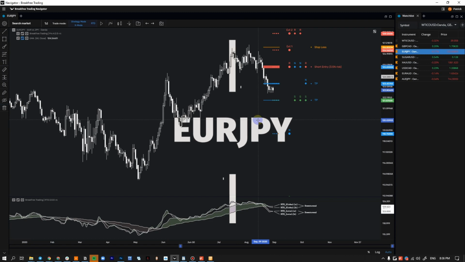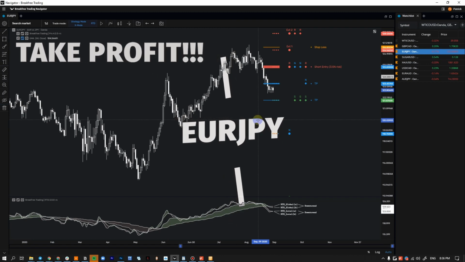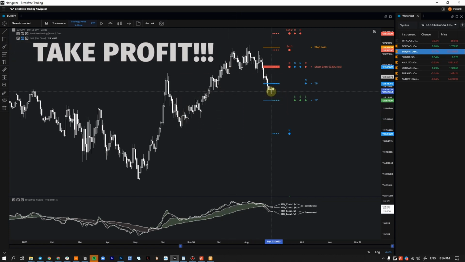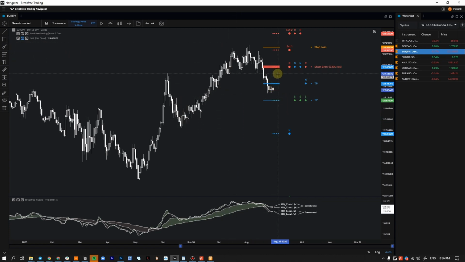Euro Yen hit TP1, TP2. Some of you were already in this trade, some of you are still waiting to get triggered. We can see some rejection here, so maybe price will come back up into our entries. Again, that's something we can't predict. But it looks like we're pretty bearish at this point. The global trend is bearish, the local trend is bearish. We might see the local come back up into the global for a retest, which hopefully would be this resistance up here, and then from there we can take a short. This is a trade you can set up. It's a good trade, it's fresh, it hasn't been repeated.